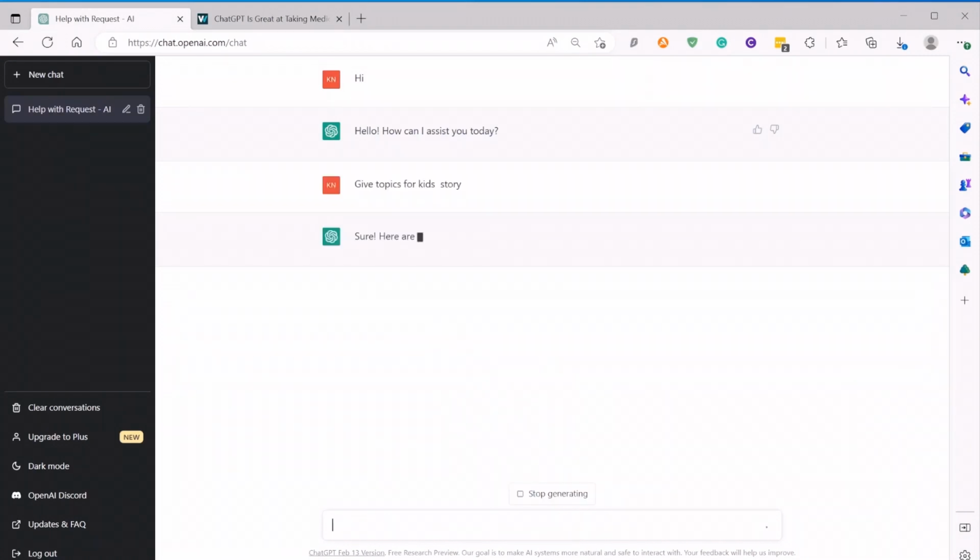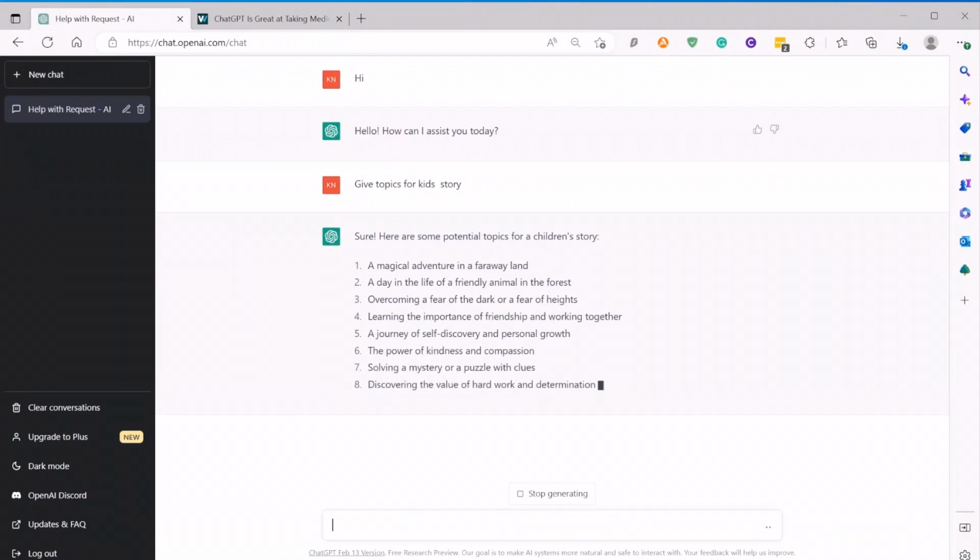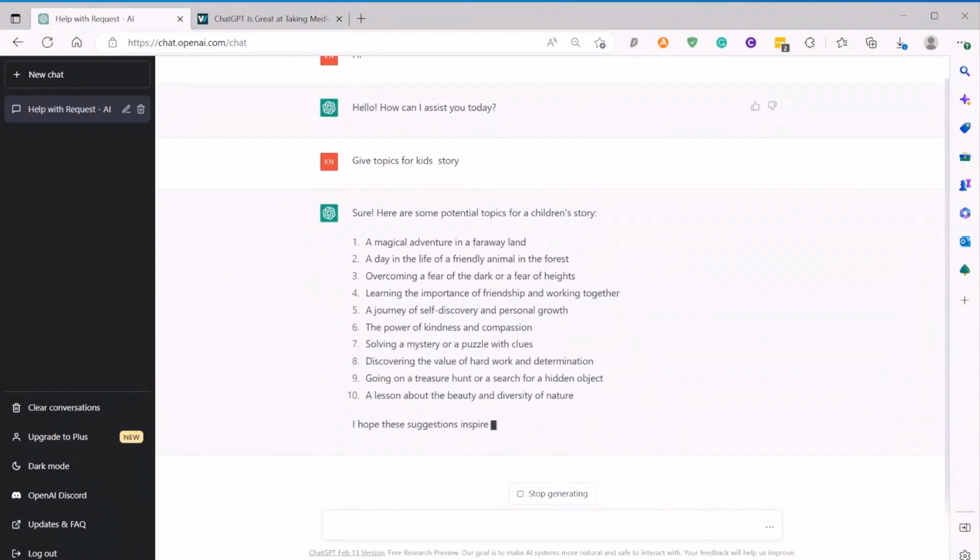If you are looking for a side income, you can use ChatGPT to earn some money by creating an ebook of kids' stories to sell on Amazon. It has given some good topics. If you are not happy, you can regenerate the response.